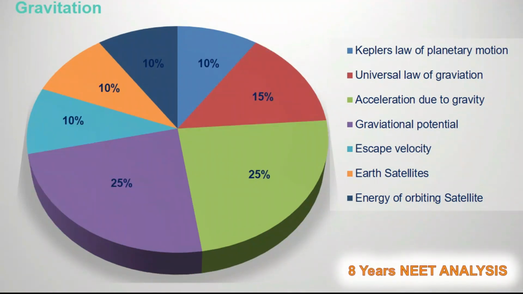And if you have a look at the last 8 years NEET analysis, a similar kind of pattern is observed. Again, 10% were coming from Kepler's law of planetary motion, 15% from universal law of gravitation, 25% from acceleration due to gravity, 25% from gravitational potential, 10% from escape velocity, 10% from Earth satellites, and 10% from energy of orbiting satellite. So this is the scenario in the last 8 years.